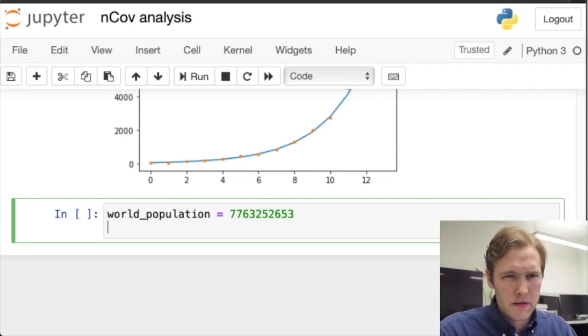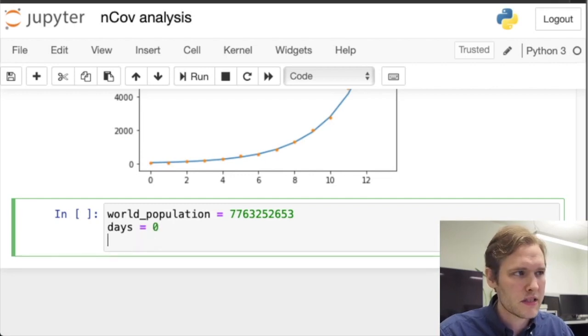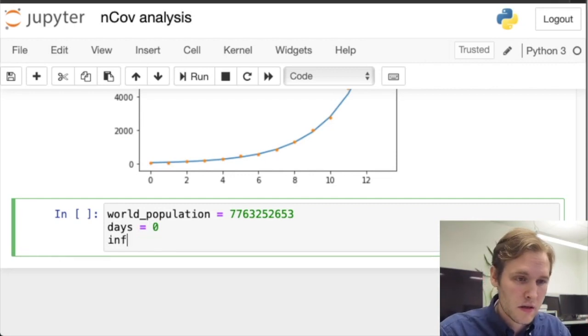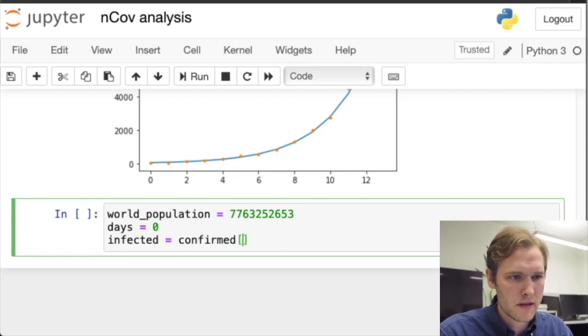And days into the future, we'll start that variable at 0 and we'll increment it in some sort of loop, I think. And right now the number of infected is the last observation, right? So that will be number 14.